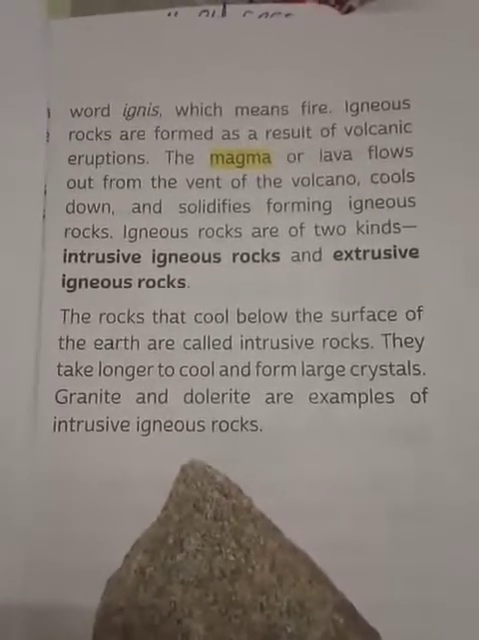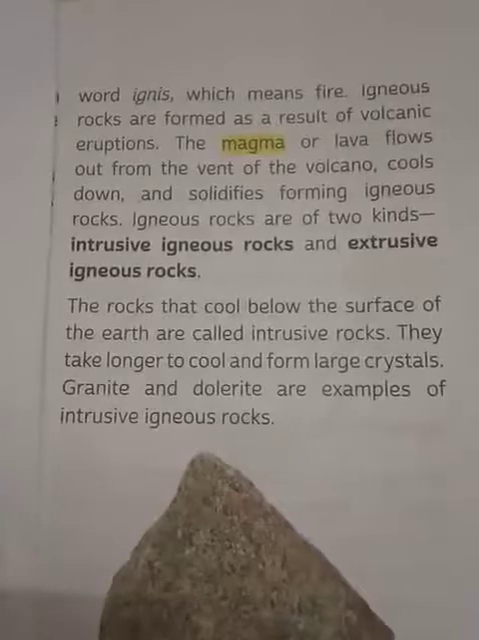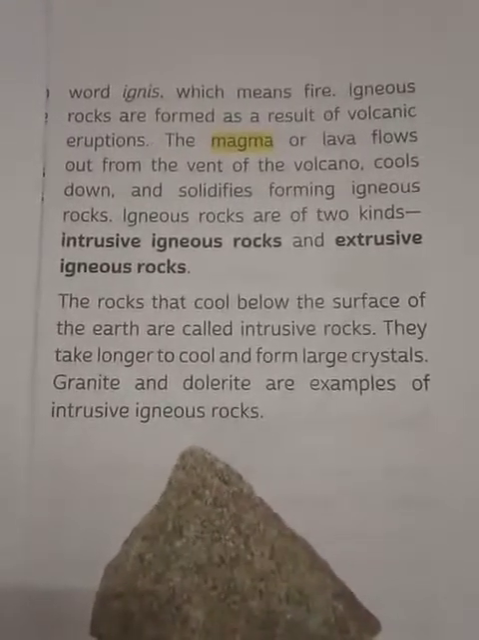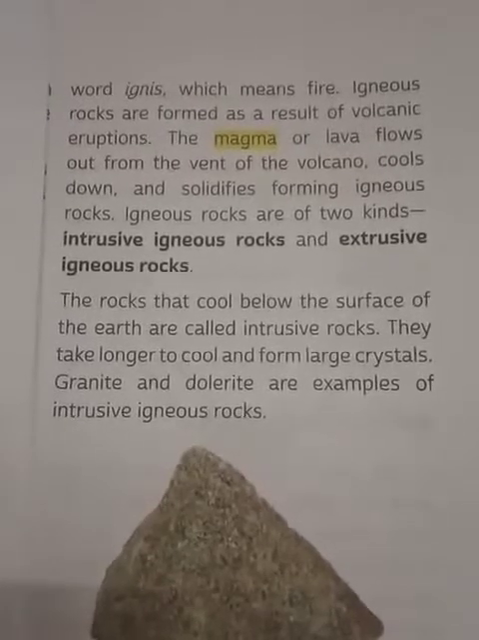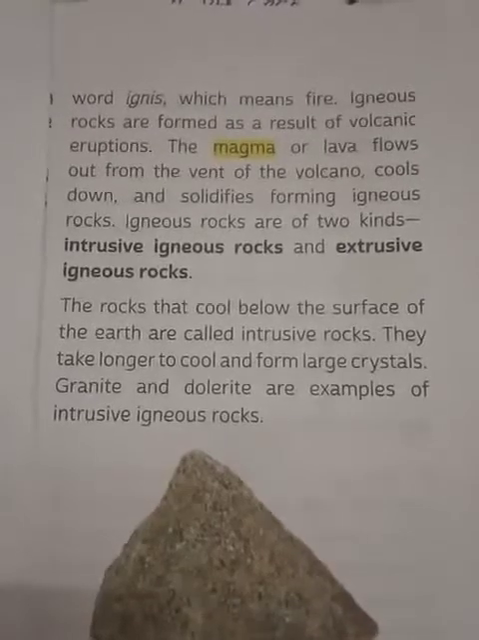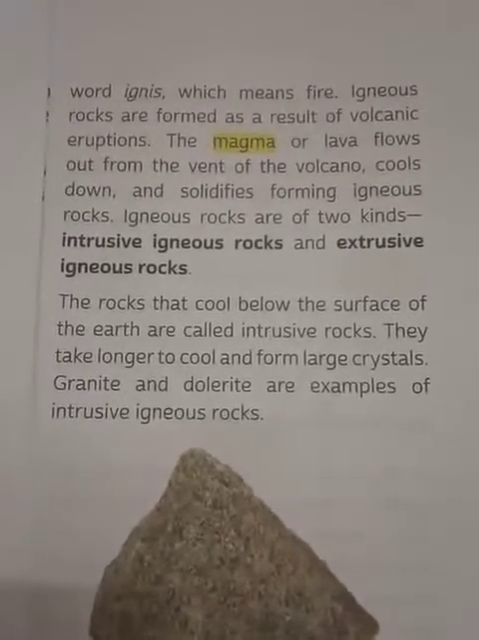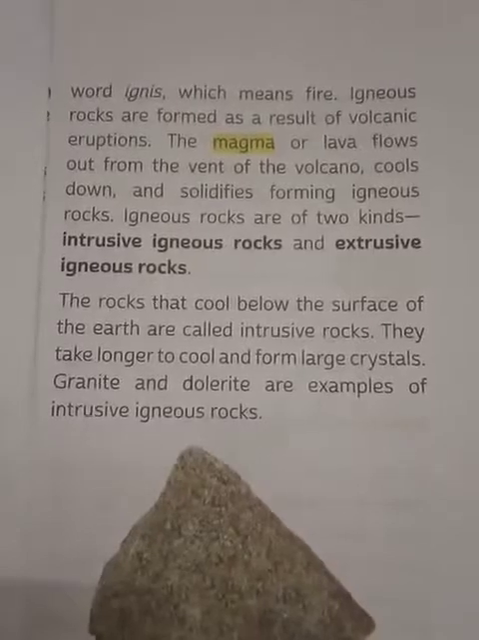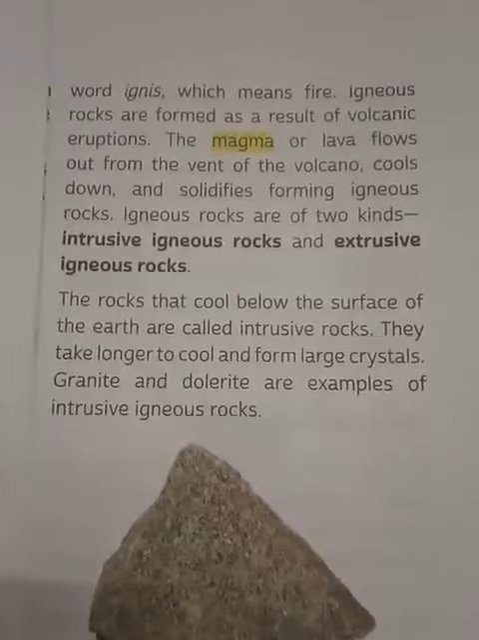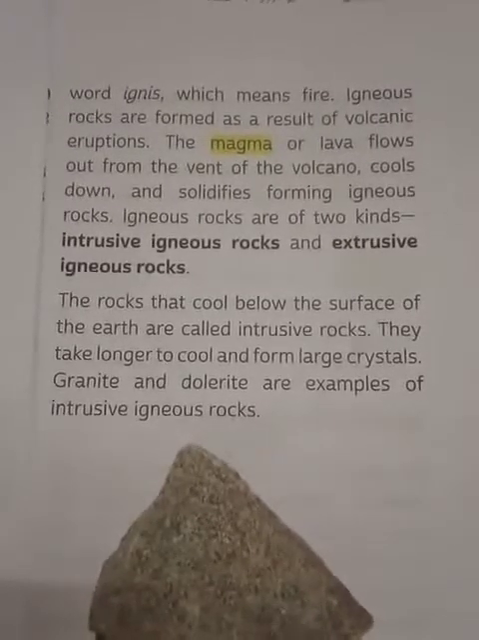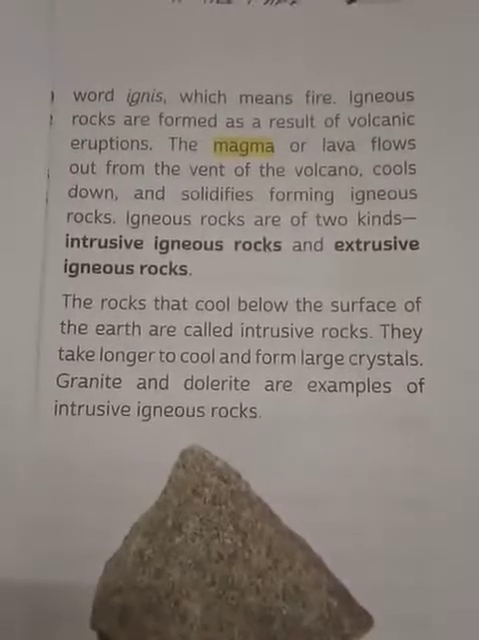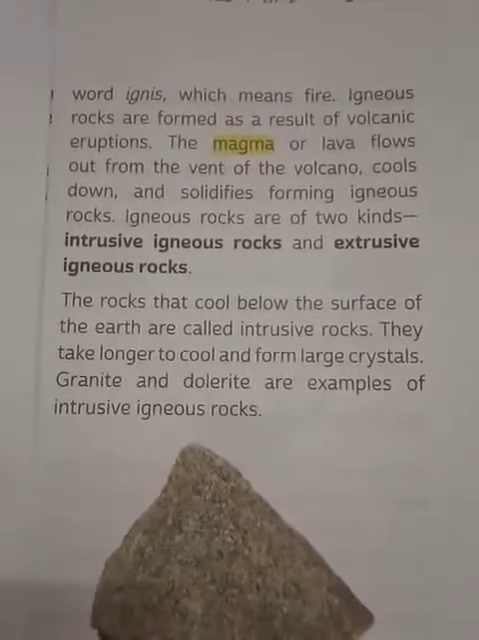So igneous rocks are formed because of volcanic eruptions. The magma or the lava which flows out of the volcanoes cools down. Once it cools down, it becomes solid, forming these rocks. The word igneous itself says fire. So igneous rock is formed as a result of volcanic eruption. It cools down and gets solid, which forms the igneous rocks.